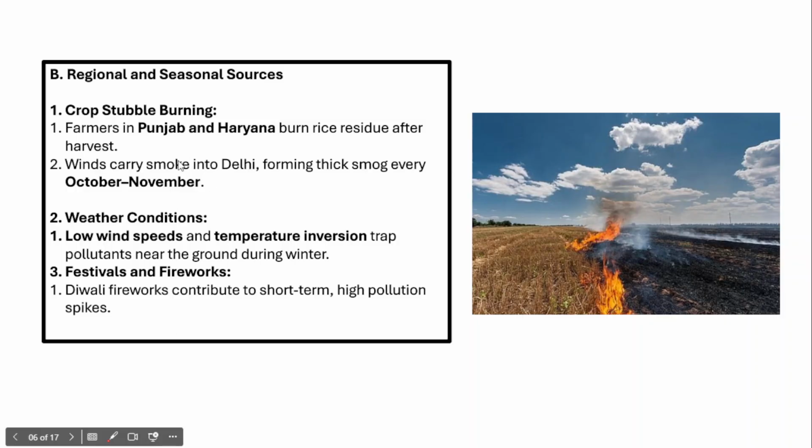And it is prevalent in states like Punjab, Haryana and Western UP. And this stubble burning has also been contributing to the excess levels of air pollution in Delhi. So during winters around Delhi, you could observe a thick smoke during October and November, and mostly this can be attributed to the stubble burning which has been taking place in states around Delhi.